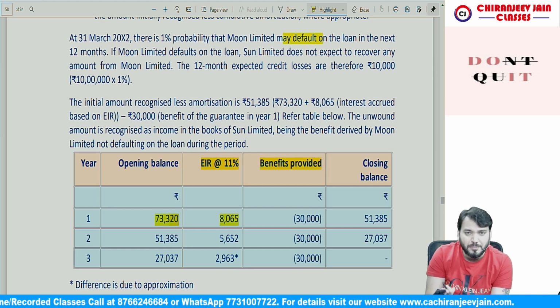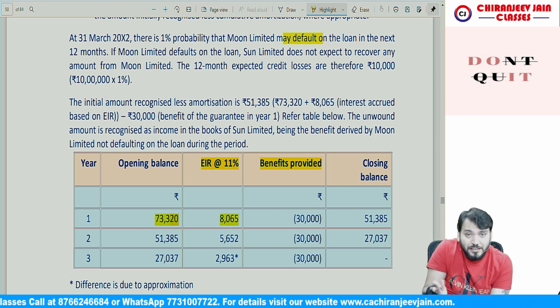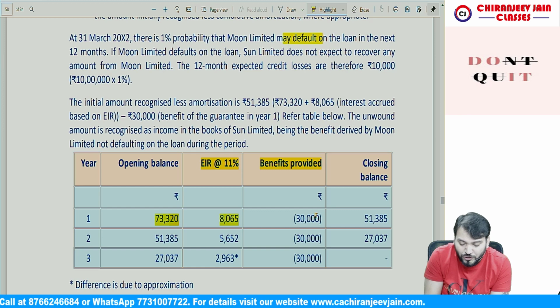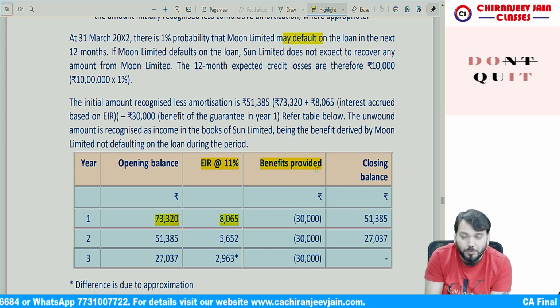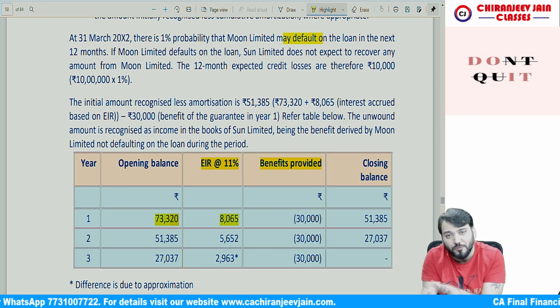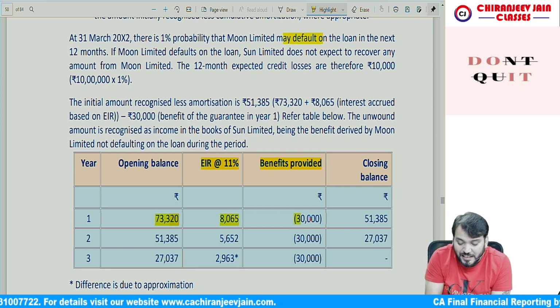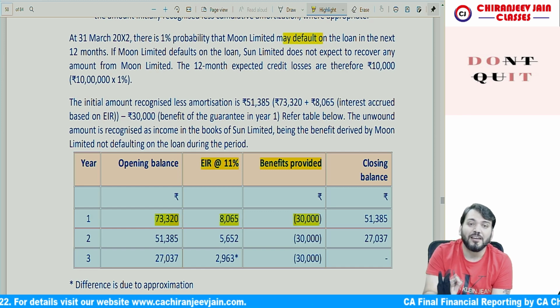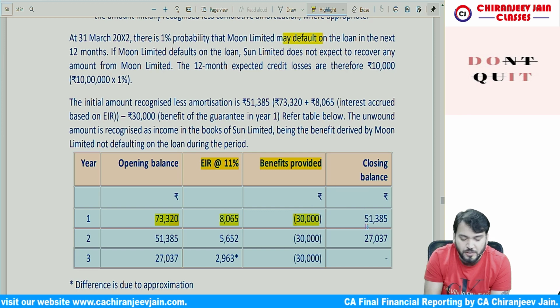If there is no default, your liability will decrease. So this will be considered as income for Sun Limited, minus 30,000. The closing balance will be this amount.